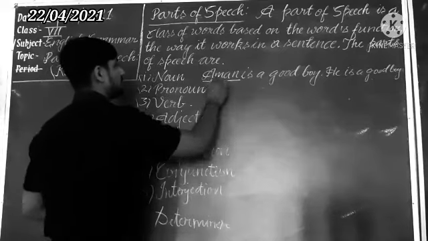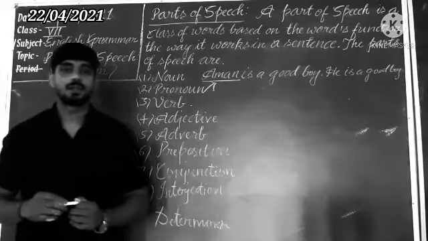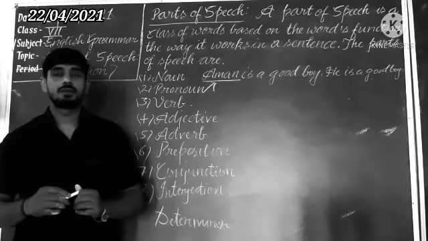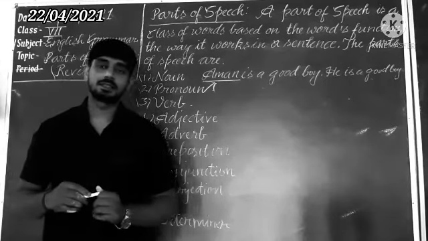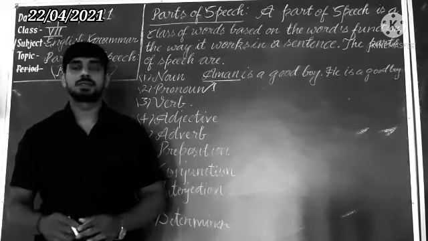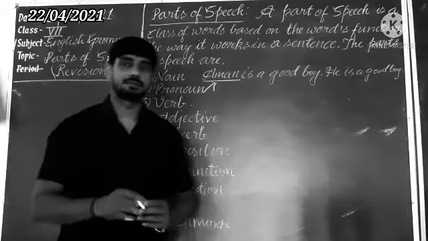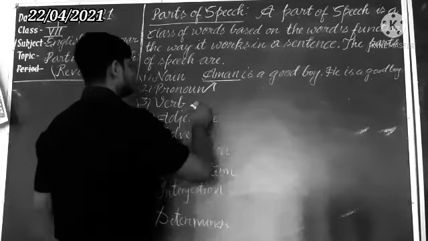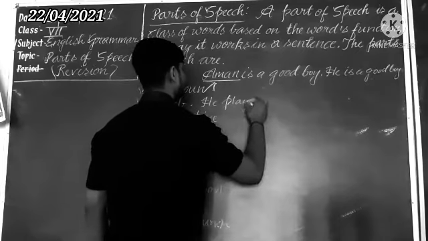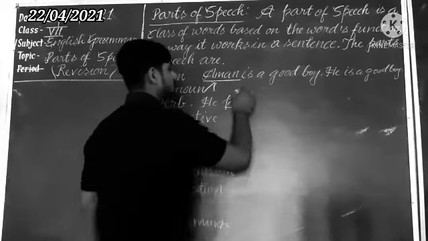This is the example of pronoun. Next one we are coming to verb. What do you mean by the term verb? A verb is an action word. A verb also shows action, possession, being. Suppose that I am writing here, he plays, it denotes action.